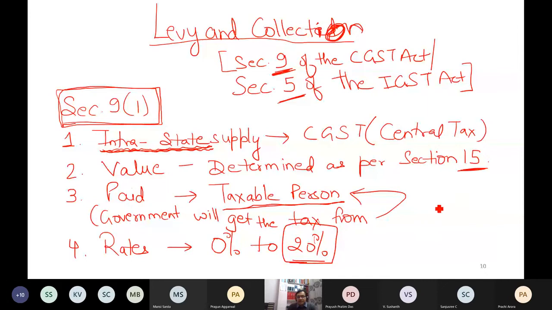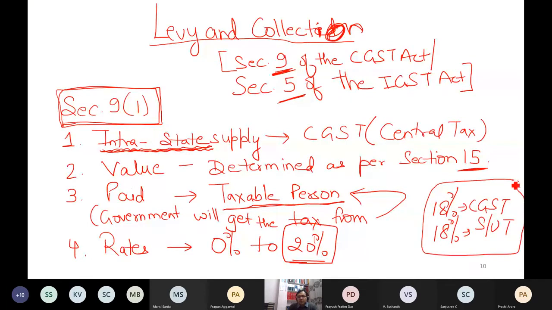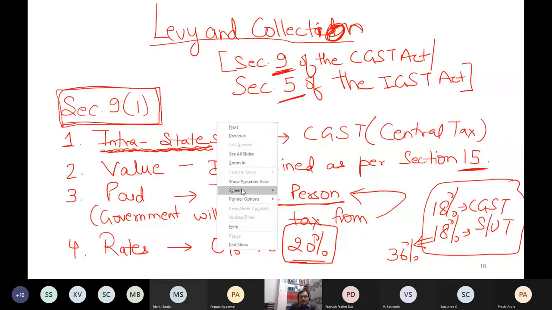In reality, if the rate is 18% CGST, as one student has asked also, by default you have to add 18% of state or UT as the case may be. So effectively the total becomes 36. It is only center's share. I'm talking about only central government's point of view. Equal share is of the state and UT also. But state and UT GST are not in our course. Now, we are reading two acts simultaneously basically.